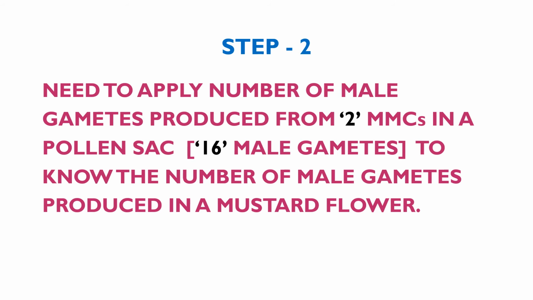Till now, we found the number of male gametes from 2 microspore mother cells of a pollen sac. That is, 16 male gametes are produced. Now, in step 2, we need to apply the number of male gametes produced from 2 microspore mother cells in a pollen sac to know the number of male gametes produced in a mustard flower. Let's know about the mustard plant.